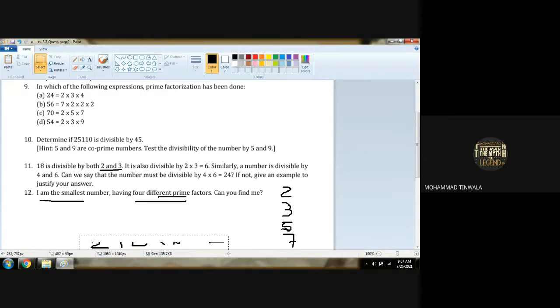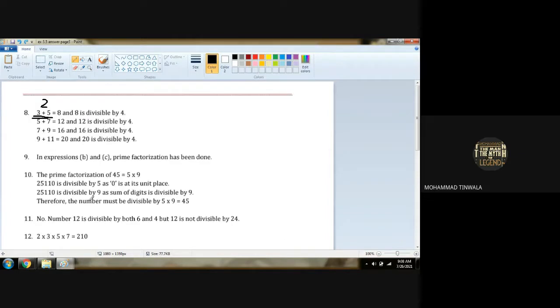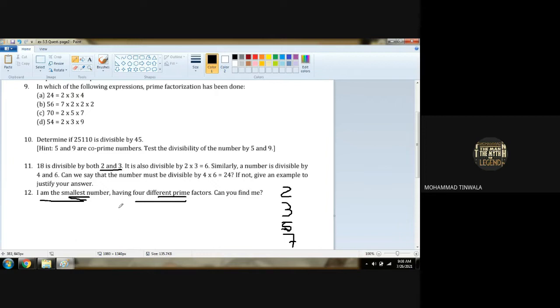સમજાય છે? Yes, sir. So in the same way, there is one smallest number whose prime factors are 4 different prime factors. 4 different એટલે શું? ચારે ચાર અલગ prime number હશે. અને smallest number છે તો કોઈ દિવસ prime number 11 ને 13 ને એવા બધા તો હશે નહીં. We have to take the smallest prime numbers only to get the smallest number. Are you getting? So what are the 4 different prime numbers? 2, 3, 5, 7. So if you multiply 2, 3, 5, 7, you will get 210 as your answer. So 210 is the smallest number who is having 4 different prime factors.